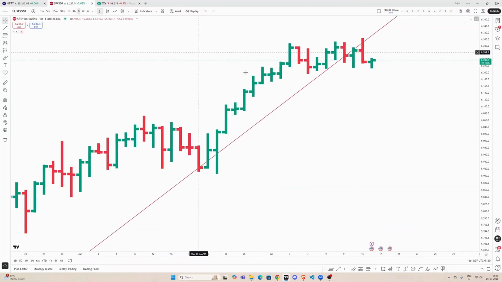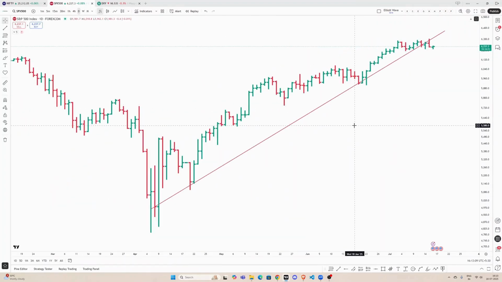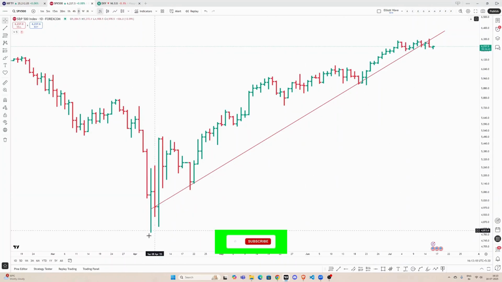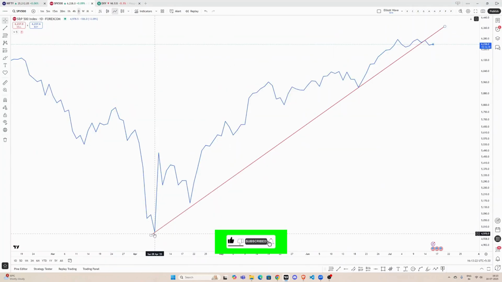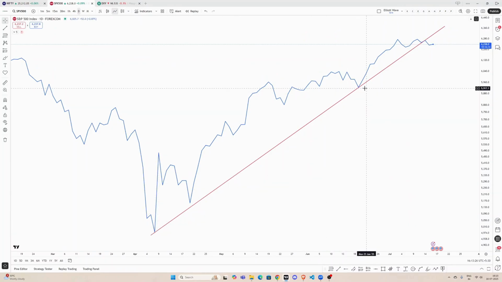daily chart, daily time frame. So daily time frame में अगर हम S&P को देखेंगे and if we draw this trend line, तो if you are a bit confused कि ये trend line ऐसे क्यों draw की हुई है, ये नीचे है लो, तो I actually use close values for drawing trend lines. I don't use highs and lows. So everyone has their own way of doing it. So you can also do it in your own way. But this is how I do it.